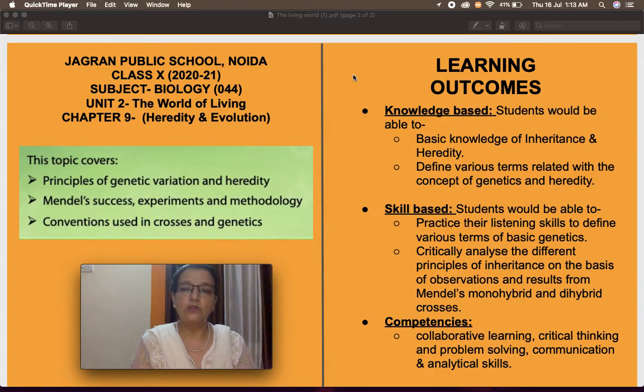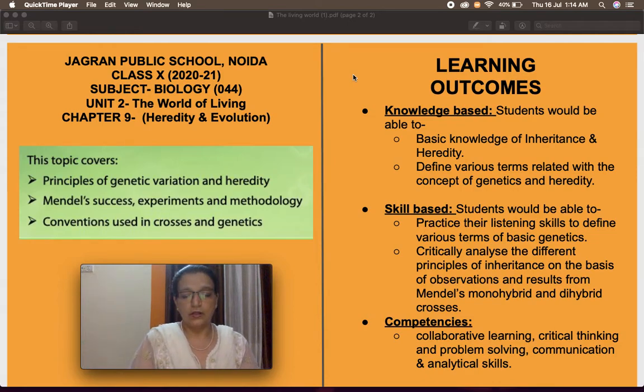You will also be able to critically analyze the different principles of inheritance on the basis of observation and results from Mendel's monohybrid and dihybrid crosses. In competencies, you will be able to use your collaborative learning skills, critical thinking, problem solving, communication and analytical skills.